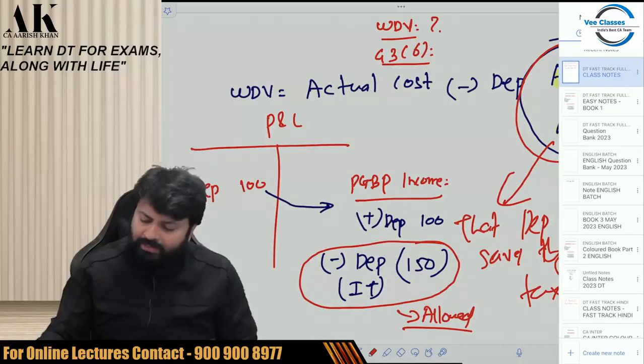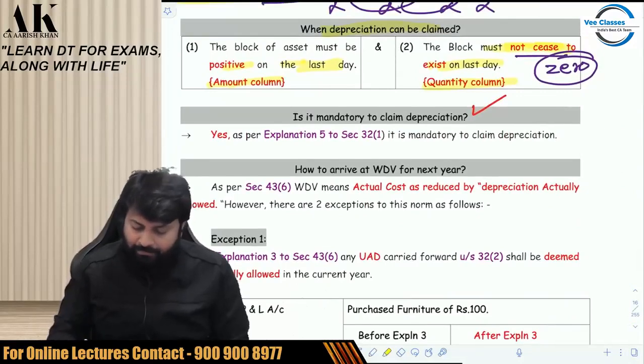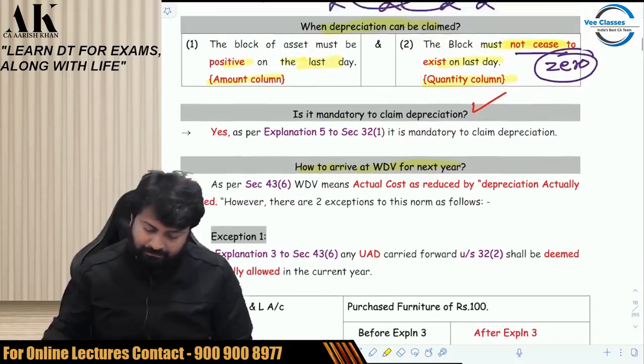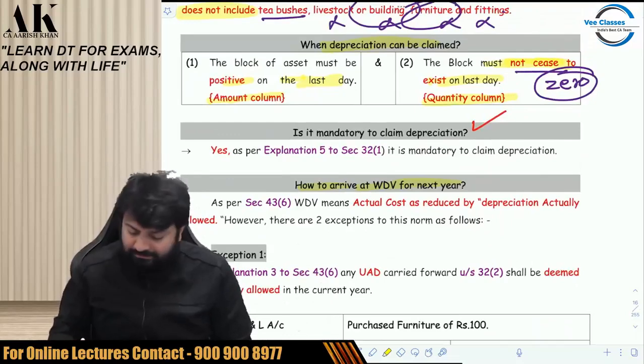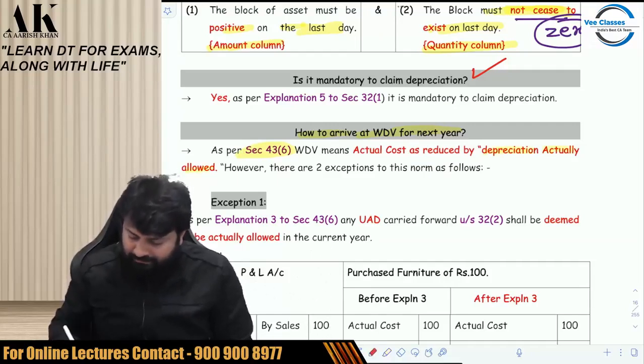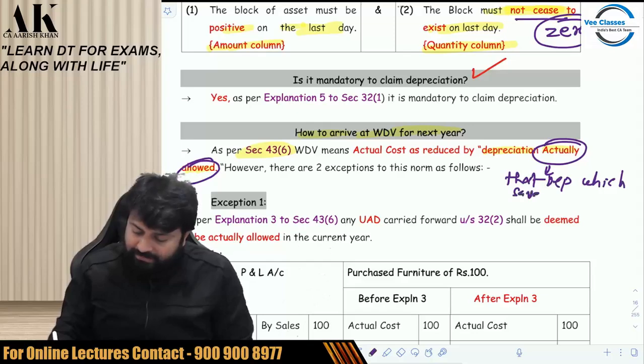Now this is what is written in the provision also. If you go to the previous page, there is a provision over here: how to arrive at WDV for the next year. If you come to page number 2.3, as per section 43(6), the definition of WDV is given. WDV means actual cost as reduced by depreciation actually allowed. Just write down over here, putting a circle beside actually allowed. Actually allowed means that depreciation which saves tax.